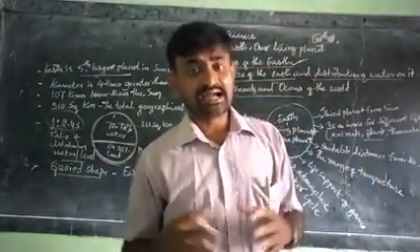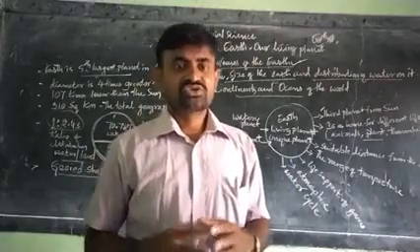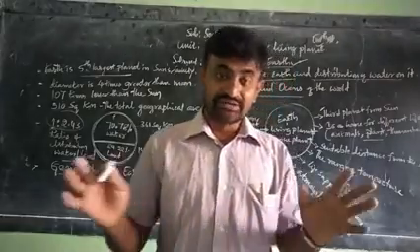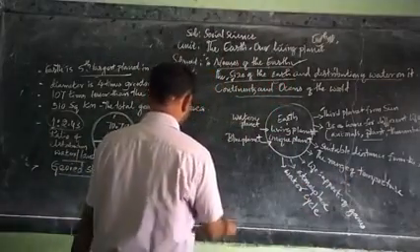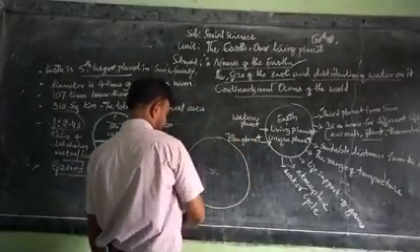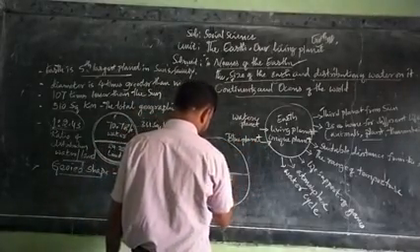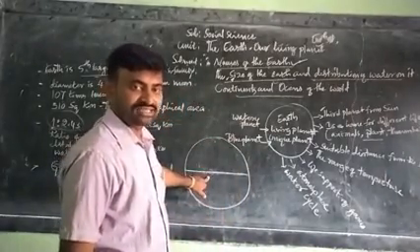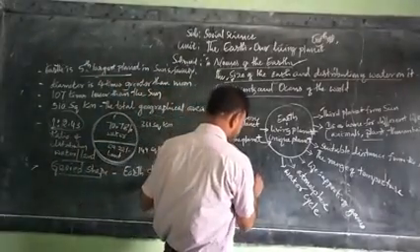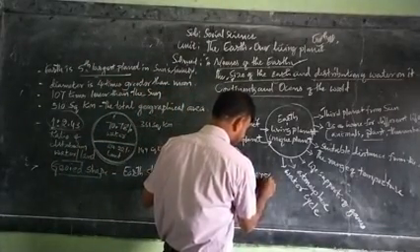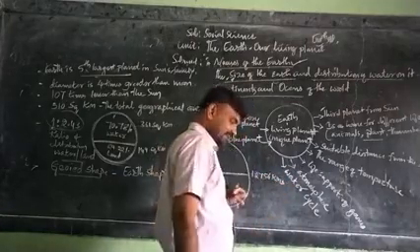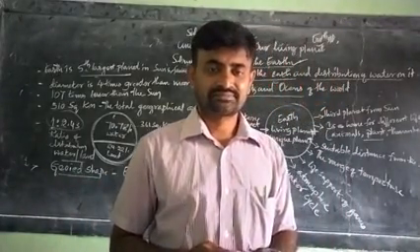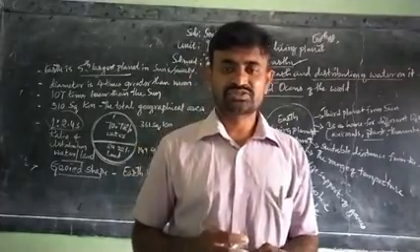The equatorial diameter of the earth is 12,756 kilometers.